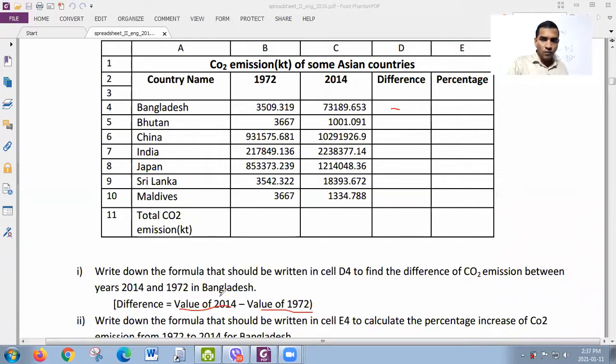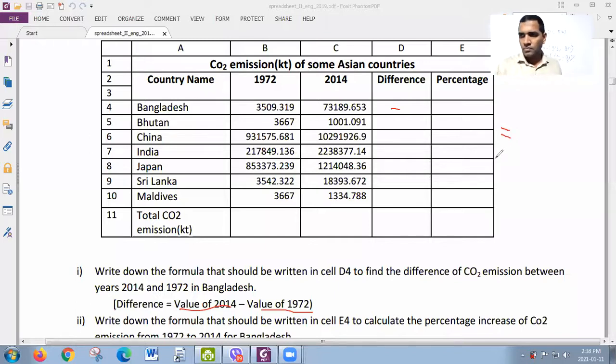They give the format because sometimes you may think it is the opposite way, that the 2014 value should be subtracted from 1972. No, according to their data, it is value of 2014 minus value of 1972. So I'm asking you directly, tell me what is written in D4 now. Tell me your answer.